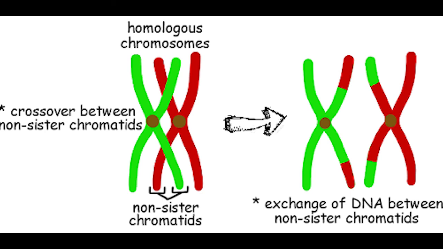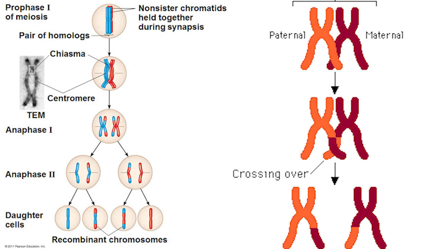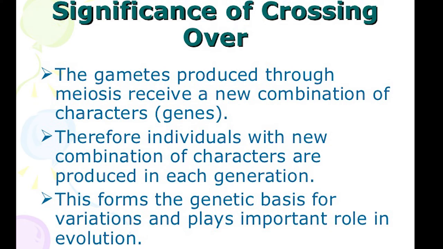So why should they cross over? Remember, as I said, the ultimate goal of meiosis is to create variation. So each cell will be different from the original primordial germ cell, because the genetic material from the homologous pairs will be mixed up, creating trillions of possibilities. Trillions of possibilities will come through this process of crossing over.